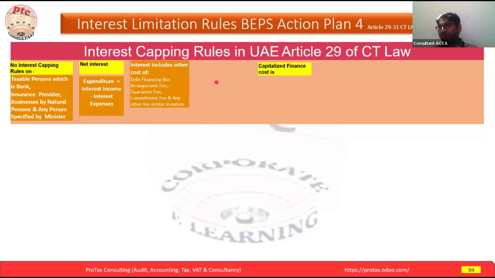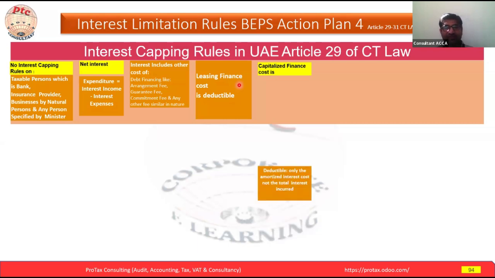Next, let's move to the next. Leasing finance cost is deductible. Yes, if we have any kind of leasing arrangement, an asset lease from the bank, or any plant or machinery leased from the bank, or building finance leased from the bank, these are also part of the interest capping rule. So this will be calculated under the interest capping rule in the same fashion.